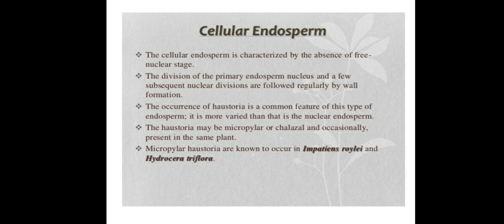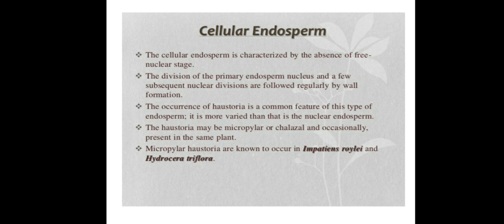Now we will discuss cellular endosperm. Cellular endosperm is characterized by absence of free nuclear condition. Cellular endosperm means after nuclear divisions, cell wall formation occurs. As a result of cell wall formation, the endosperm becomes cellular in nature. So cellularization occurs in this kind of endosperm, and cellularization indicates absence of free nuclear condition.